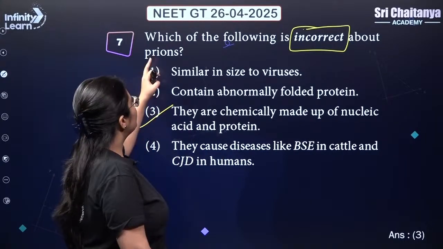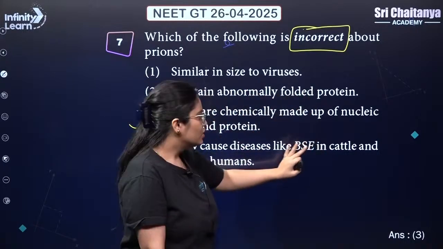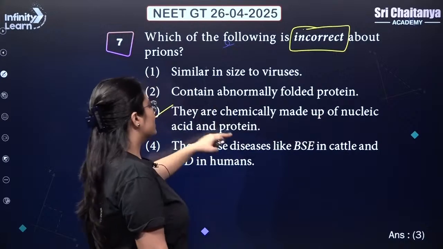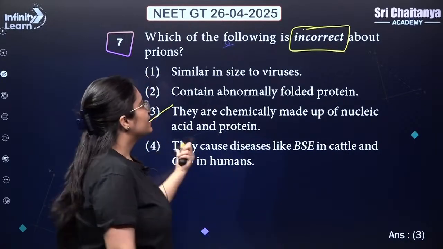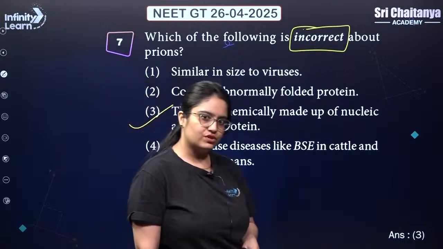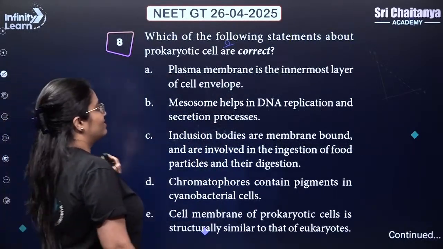Please notice what are prions. Prions are abnormally folded proteins. So in this statement they have added they are made up of nucleic acid and protein, and that is why this statement is incorrect. What are prions? Abnormally folded proteins. Which of the following statement about prokaryotic cell is correct?